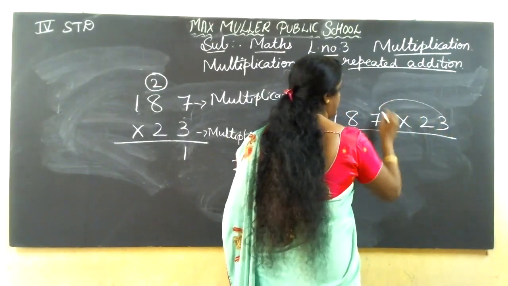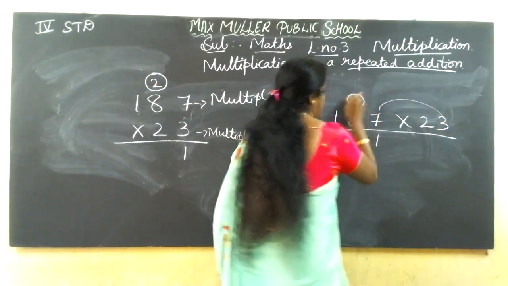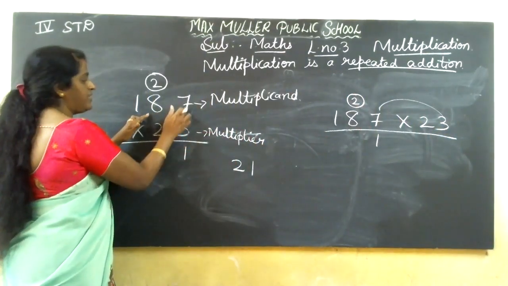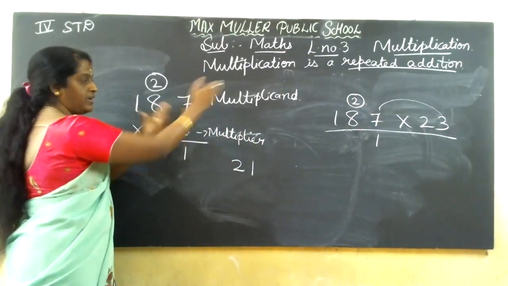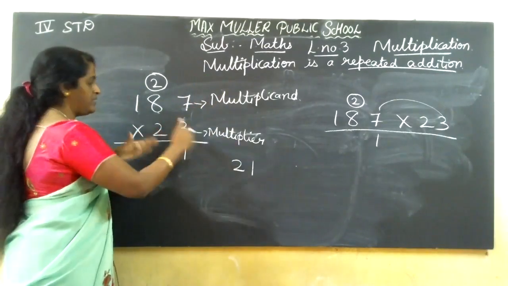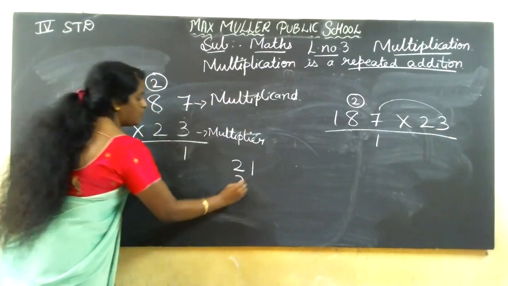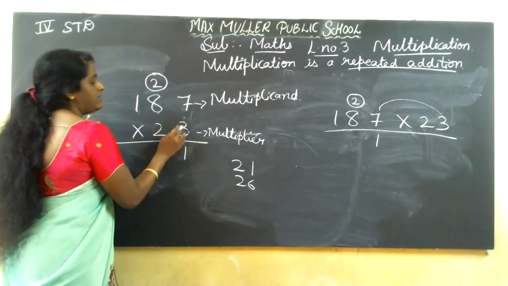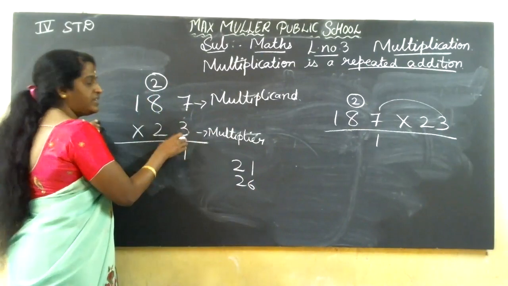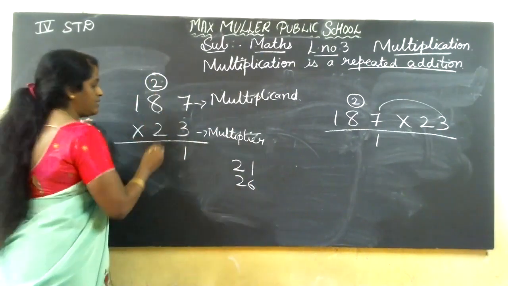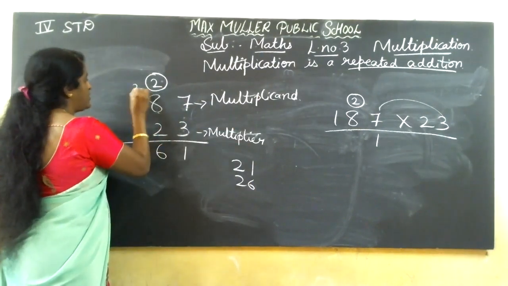3 sevens are 21. Here, 3 eights are 24. You can write the tables in the red column. It is there, no? 3 eights are 24, 25, 26. 6 is coming. See, 3 sevens are 21, 3 eights are 24, 25, 26, 2 carry. 6 here, 2 next number.